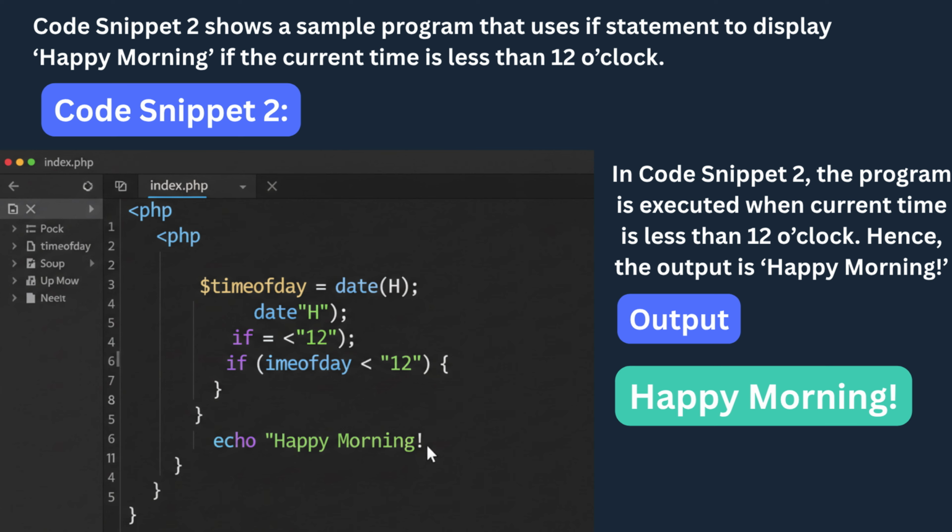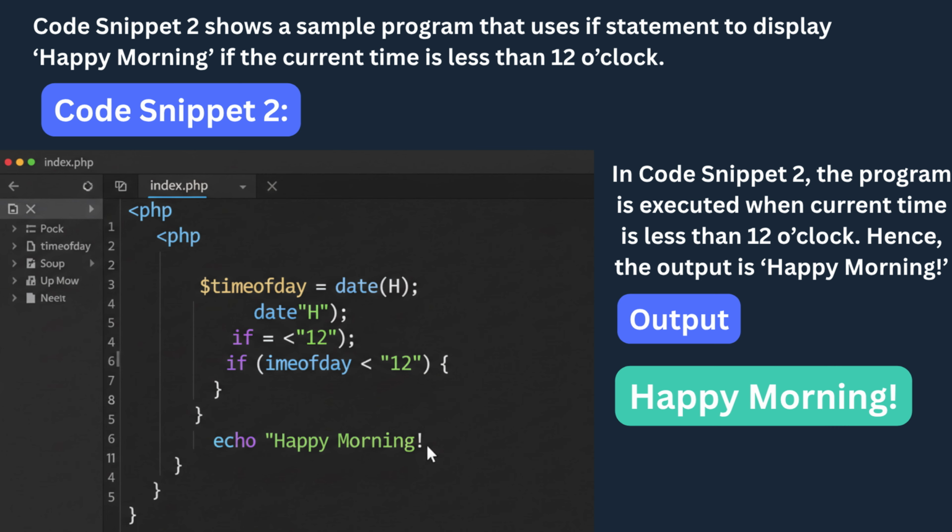Here, PHP checks whether the current hour is less than 12. If the condition is true, meaning that the current time falls in the morning hours, the program executes the code inside the braces and prints happy morning to the screen. If the time is 12 or later, the condition becomes false, and the program does not display anything. This neatly demonstrates how conditions allow programs to tailor their output depending on real-time data.